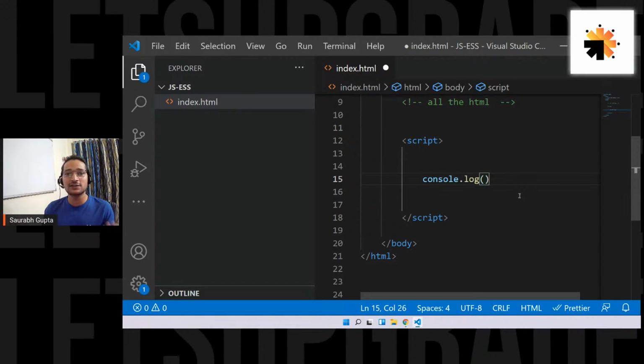Why? Because JS is not the only language that you're ever going to learn, right? You're also going to move to some other language as well. So it's simply to have the habit of putting a semicolon. JS understands that. That's why they have not removed it. They have made it optional. If you want, put it. If you don't want, don't put it. Totally fine. And then inside this, you can write whatever you want.